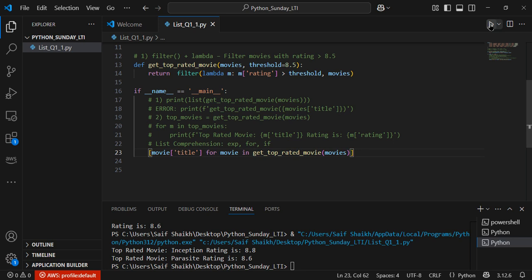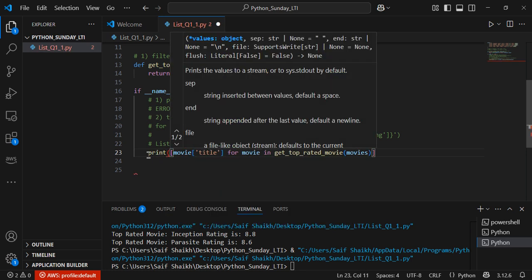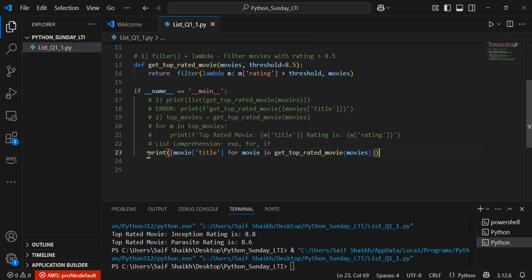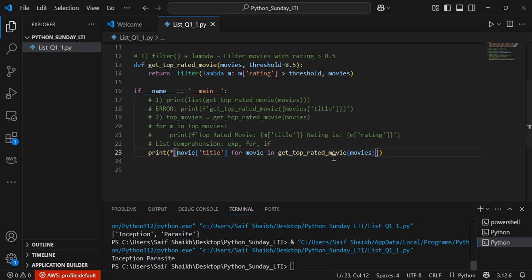If I save this and run this, again there is no output. So what you need to do is write print on top of that. Let me run this. Can you see I'm getting the output? Let's say I don't want this output in a list, I want it in a string, so you can unpack them. Let me save this. If you see this, they are not expecting it like this, they are expecting this in a new row. So let's see that also.